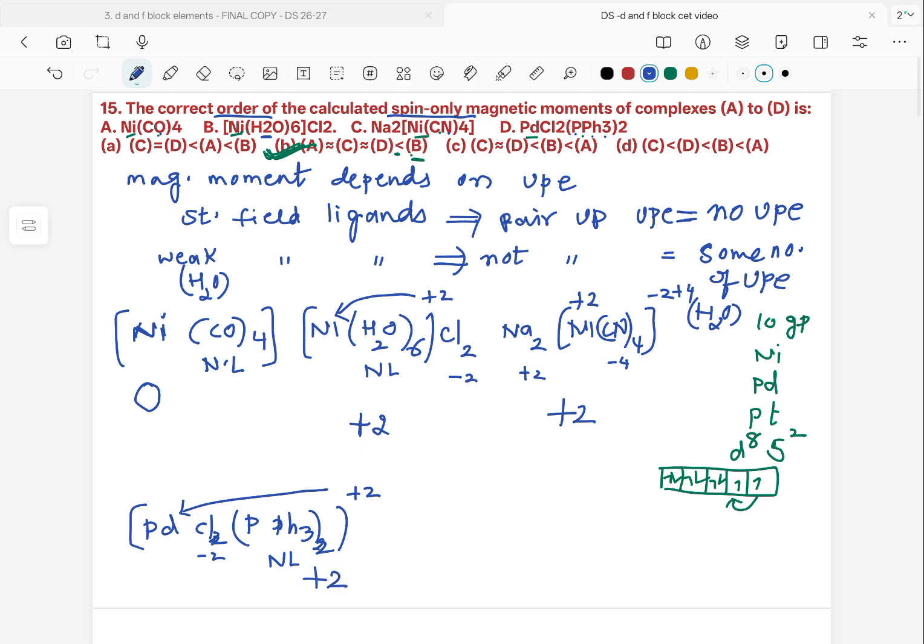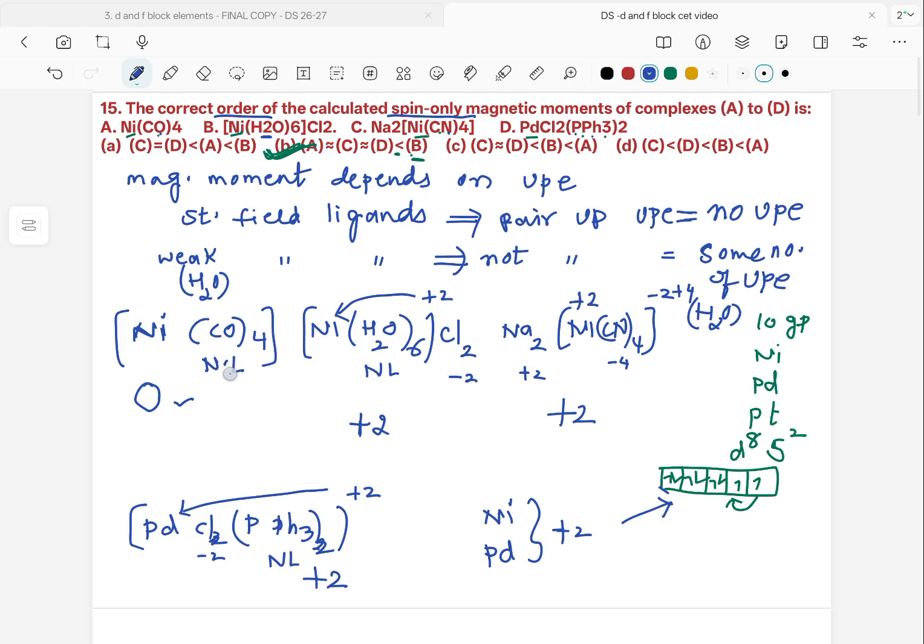Nickel and palladium are in +2 oxidation state in all these options, so they will have a configuration this way.